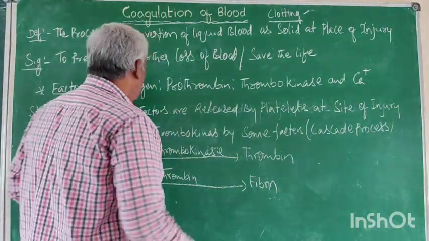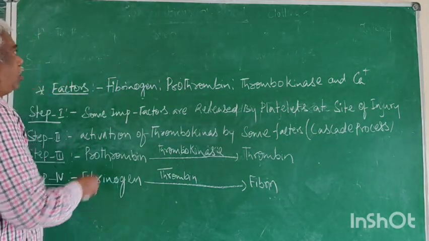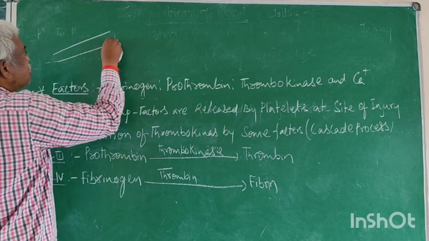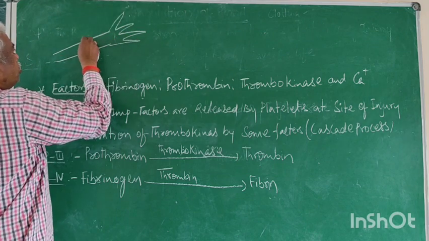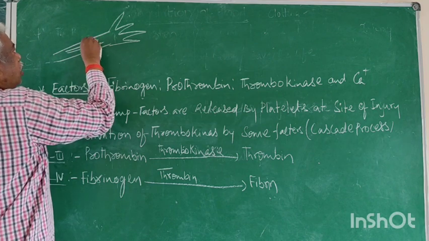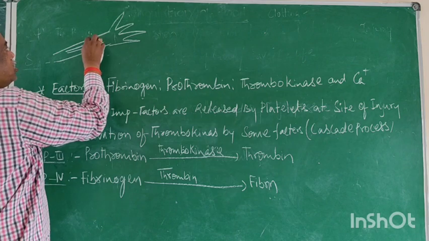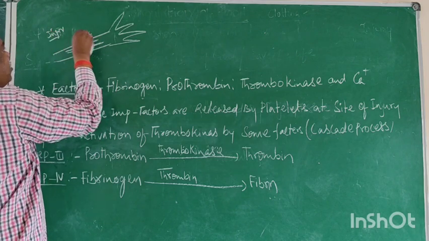Now come to this. Step 1, step 2, step 3, step 4. Suppose this is your hand. Now there is an injury. The blood vessel is also ruptured, and now the blood is coming out. This place is called the injury place.